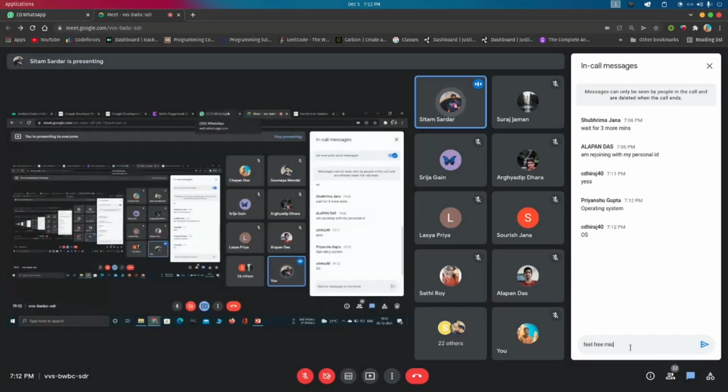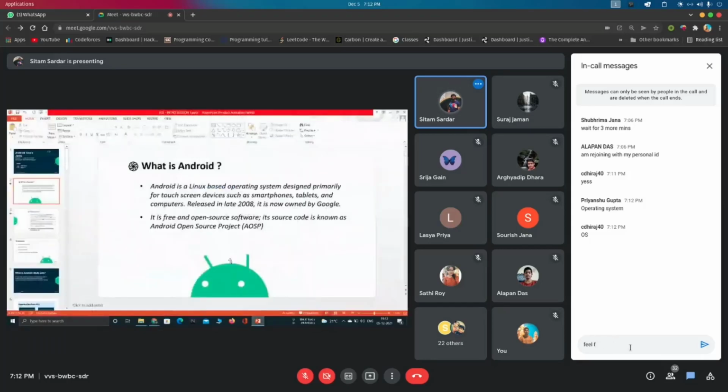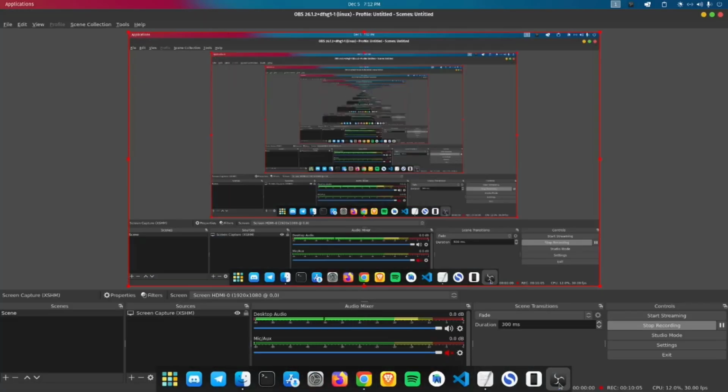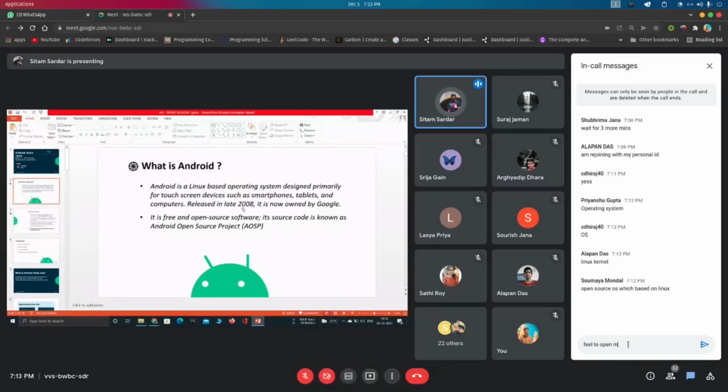Yeah. So it's basically an operating system, a Linux based operating system, and also it is open source. That is why it is so popular, and at a cheap price we get such a great operating system. It was released in 2008, it's owned by Google, and now the latest version is maybe Android 12.